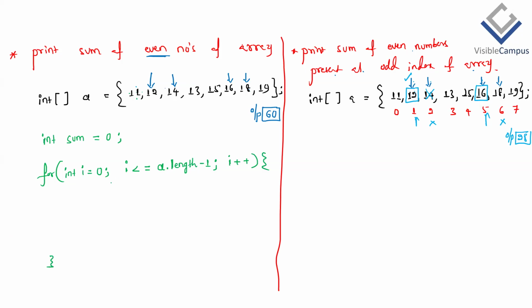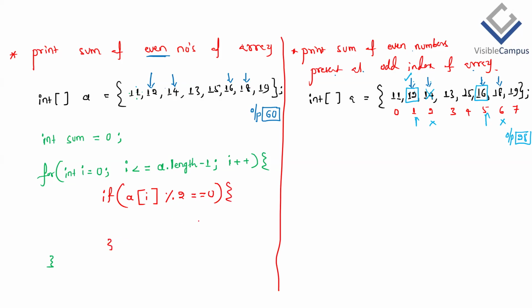Then inside this, what are we supposed to write? We have to access the array elements, correct? But should we consider every element or only even numbers? Only even numbers. Then first, how to get the array element? Array name a with index position i. So this is nothing but the array element, correct? Then how to check this as an even number? Modulo 2 double equals 0. I'm using a condition here: if this condition is satisfied, then only find the sum.